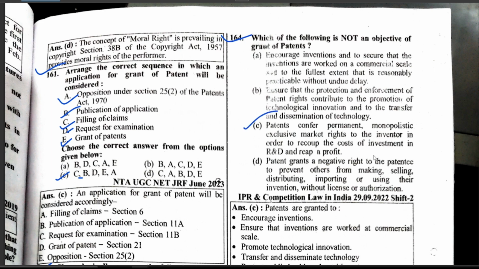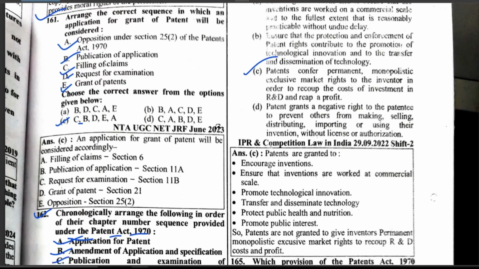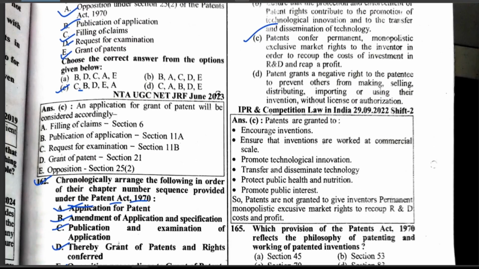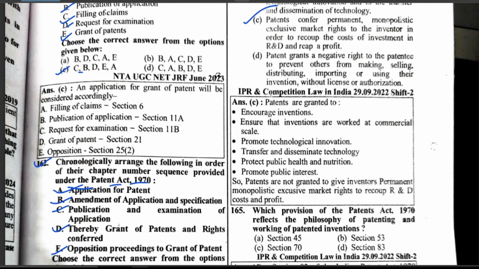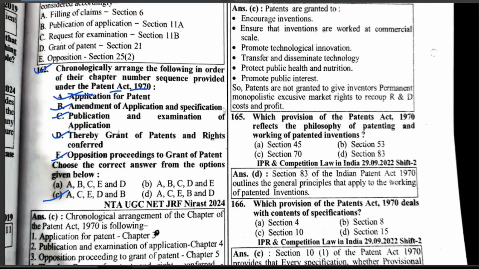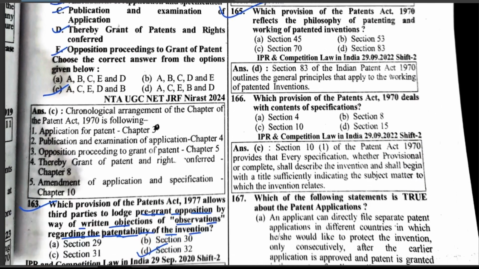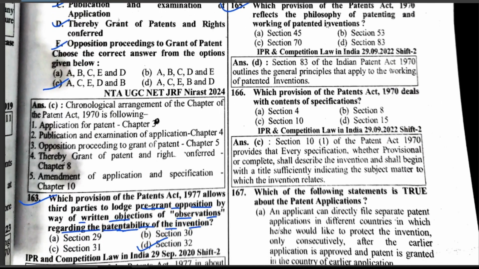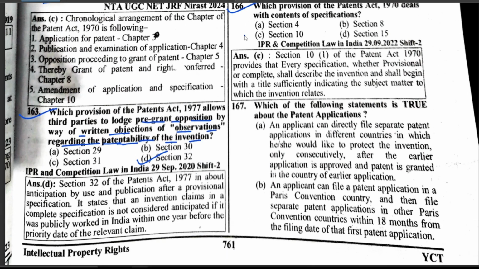Which is the patent? It confirms a permanent monopolistic exclusive market right to the inventor in order to recoup the cost of investment in R&D and recap profit. Which provision of the Patent Act 1970 reflects the philosophy of patenting and working of patented invention? Section 83. Which provision of the Patent Act 1970 deals with the content of specification? Section 10.